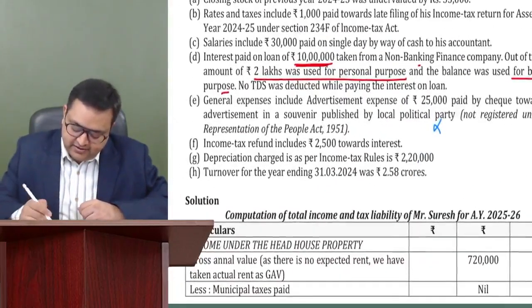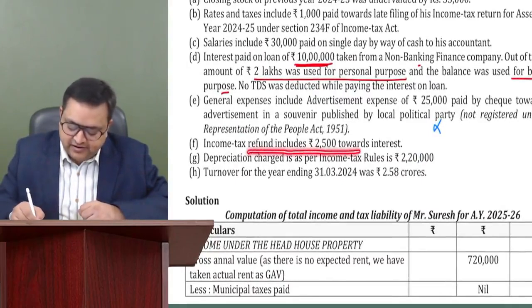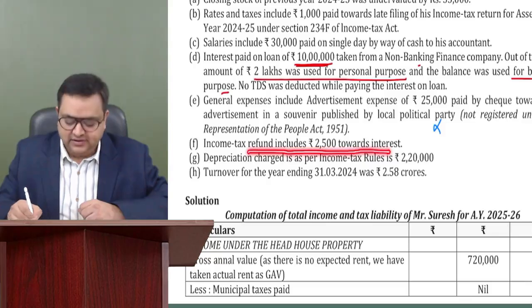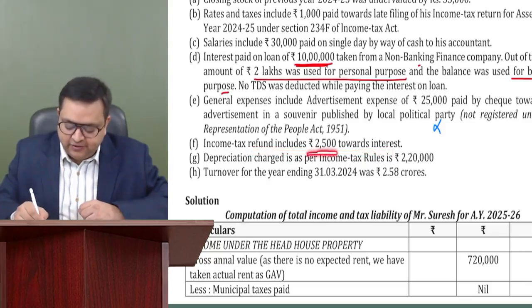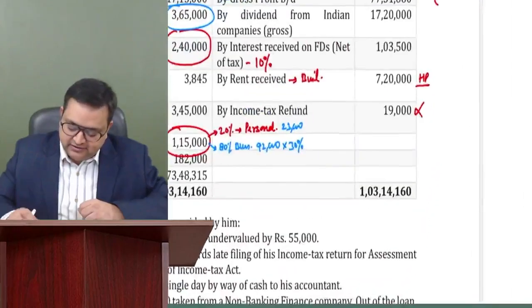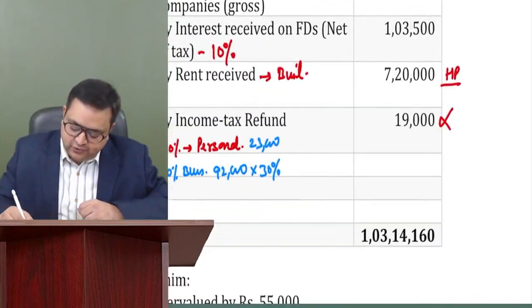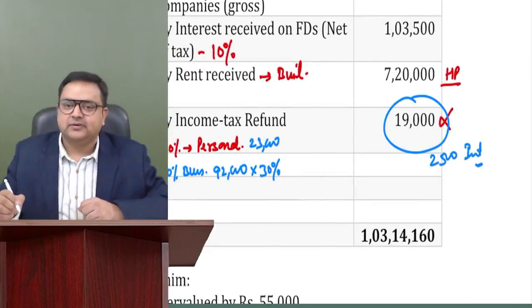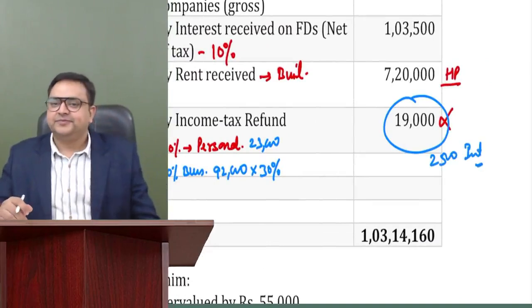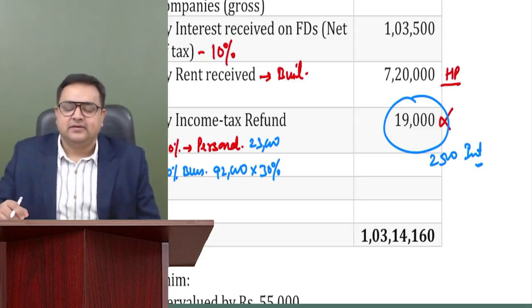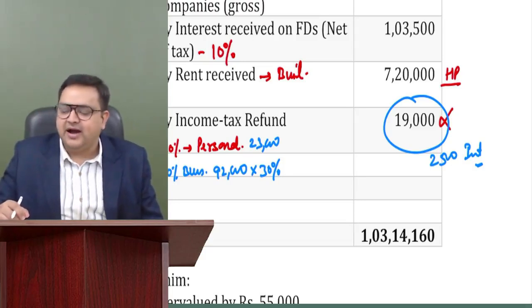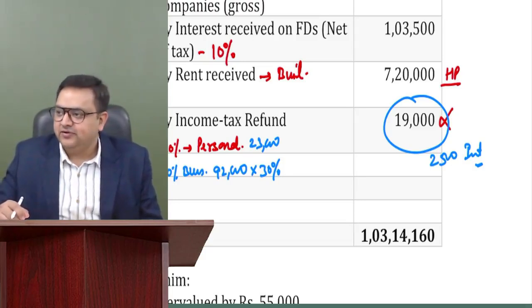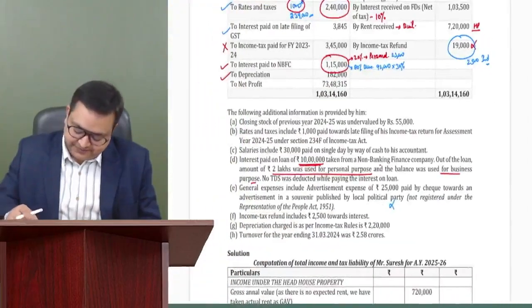Income tax refund. F. Income tax refund includes 2,500 towards interest. Now tell me, this refund includes 2,500 towards interest. What will you do with this interest? You will make it your IFOS income. Agree? You will make it your IFOS income. Correct.